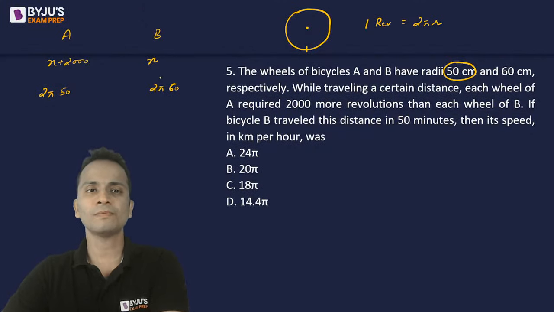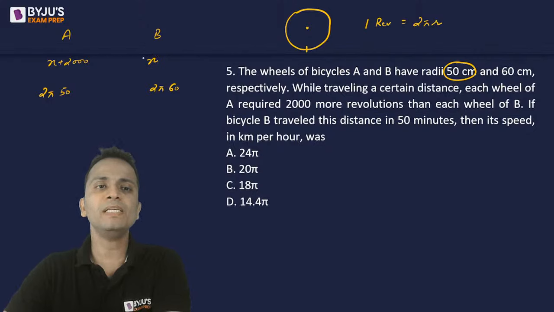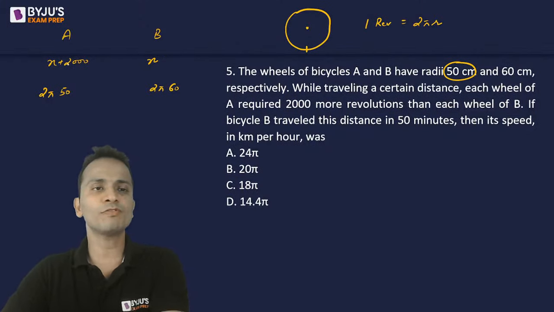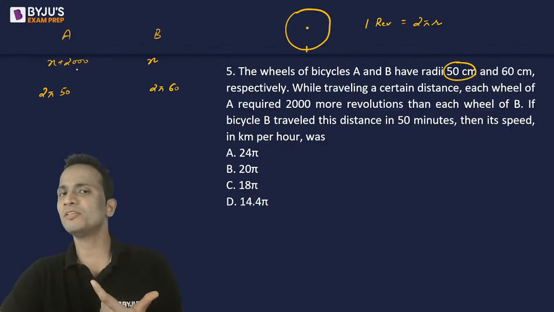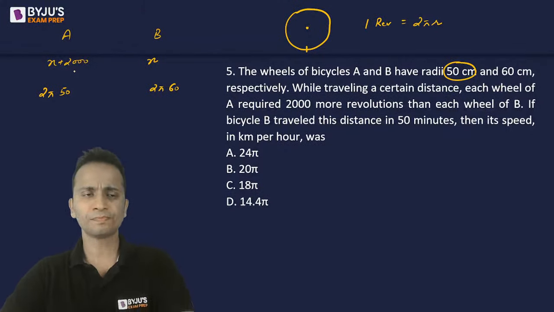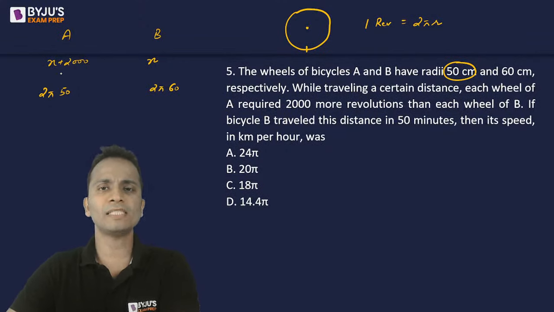Okay, right? Now the total revolutions covered by bicycle B is x, and that of the wheel of bicycle A is x plus 2000 to cover a certain distance. So the distance covered by the wheel of bicycle A is 2 pi 50 multiplied by x plus 2000.